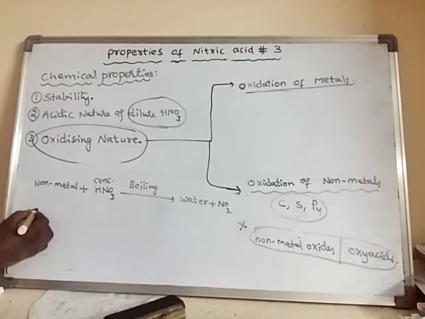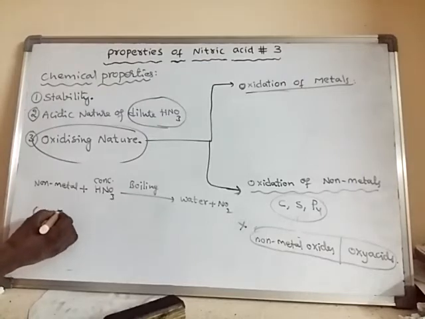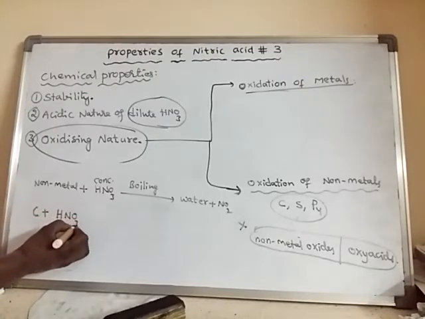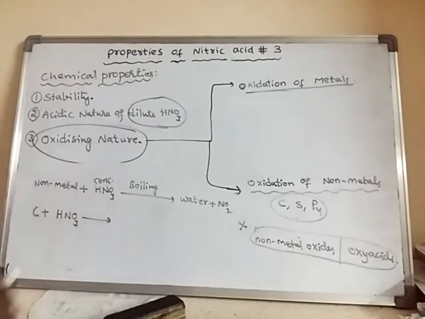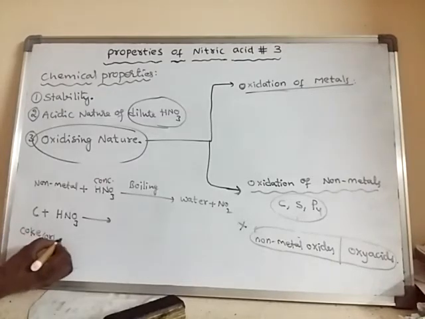For example, take carbon. When carbon reacts with concentrated nitric acid upon boiling, this carbon may be in the form of coke. Coke is nothing but carbon, or else we may take charcoal also.